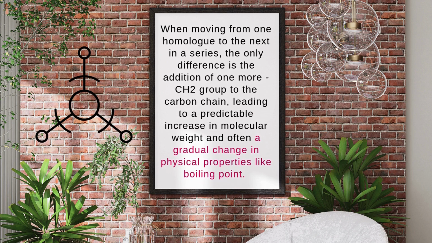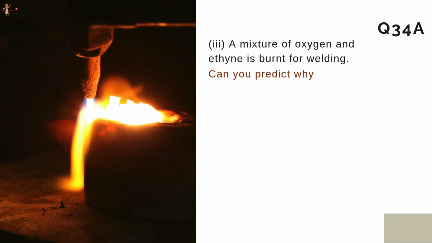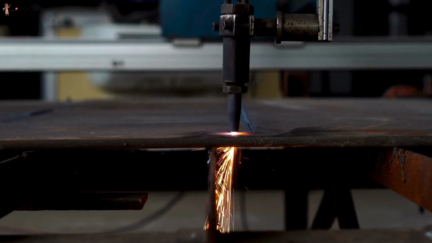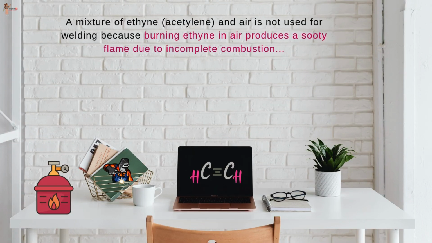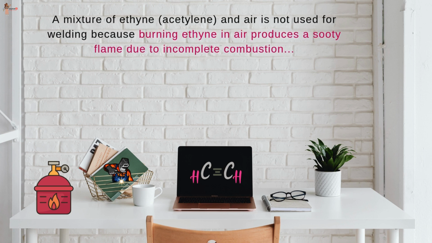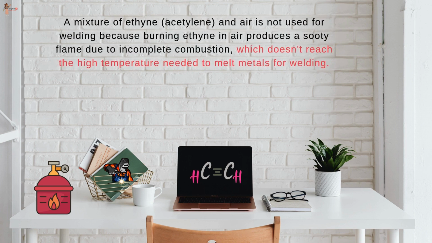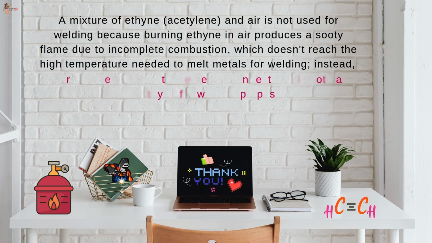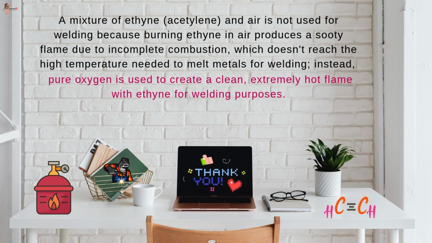Interesting, right? Now, the last part of the question is, a mixture of oxygen and ethyne is burnt for welding. Can you predict why a mixture of ethyne and air is not used? Well, a mixture of ethyne, that is acetylene, and air is not used for welding because burning ethyne in air produces a sooty flame due to incomplete combustion, which doesn't reach the high temperature needed to melt metals for welding. Instead, pure oxygen is used to create a clean, extremely hot flame with ethyne for welding purposes.